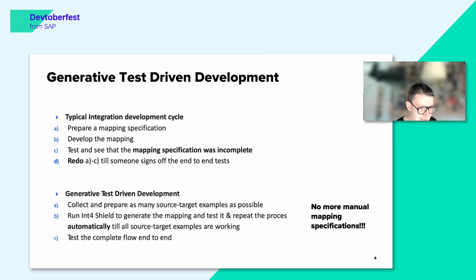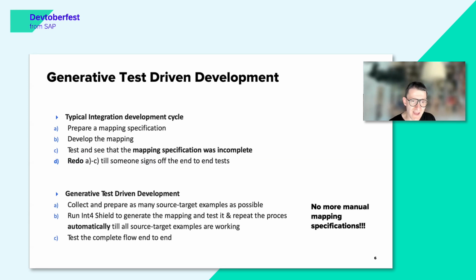And then the last step is we just need to test the complete flow. And guess what? Step number C, we only need to run once, because we've already tested the mapping with all of the possible source and target examples.